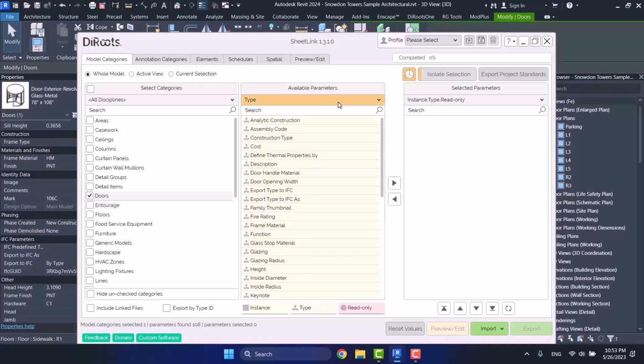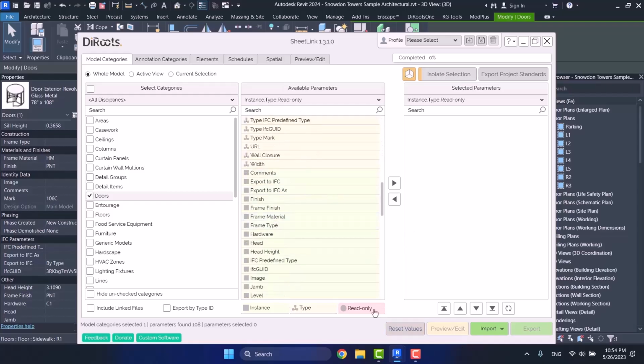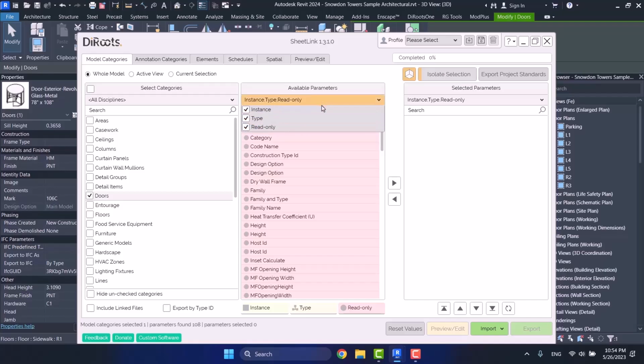Now there is a point here. Imagine here I tick on all my parameters and then I say sort it out based on read-only. It means that read-only parameters come first. Take a look at the number of read-only parameters and try to remember how many they are. I come here and then I tick off my instance parameter so that it only shows me the rest.